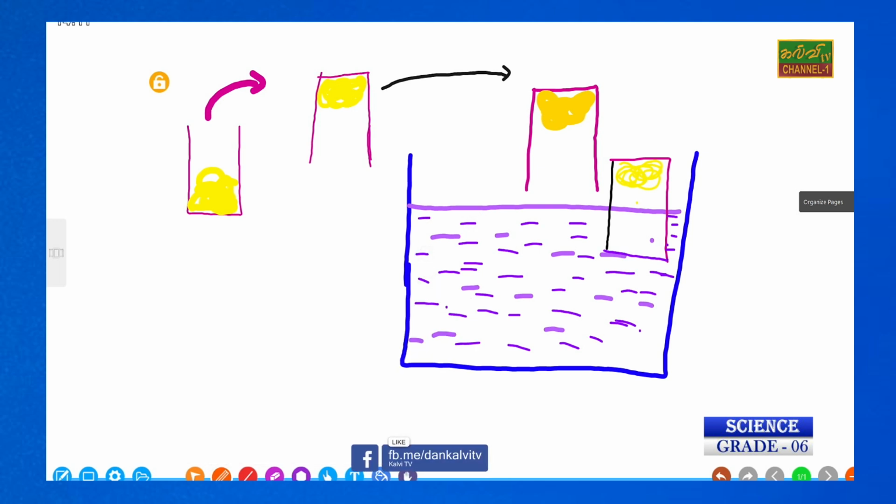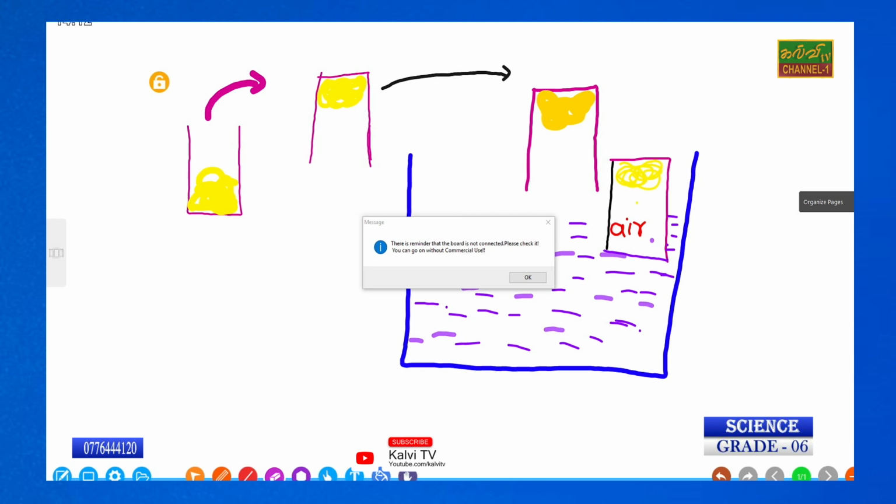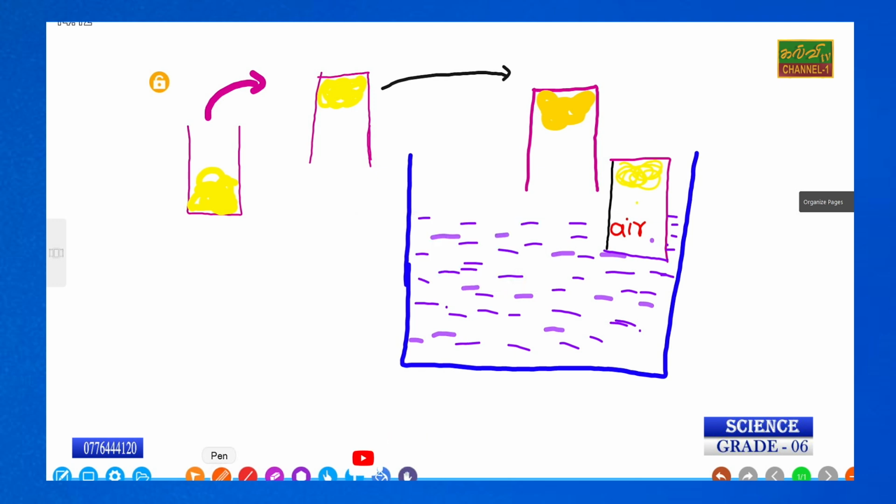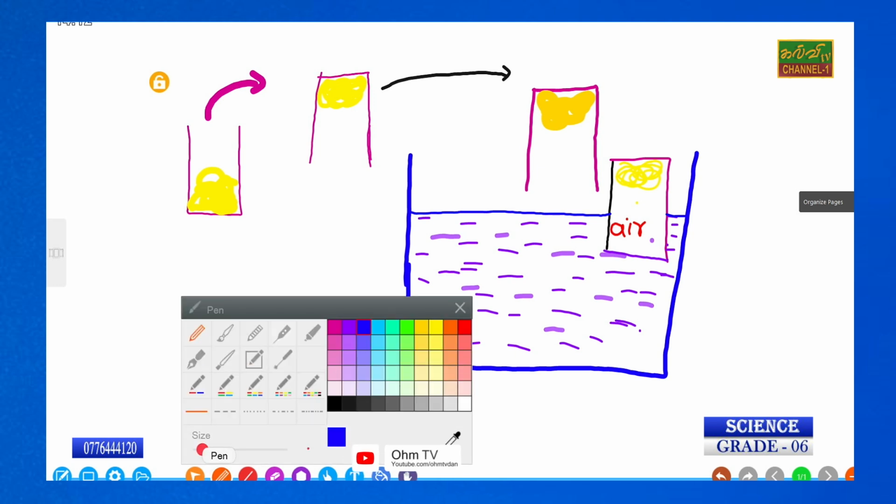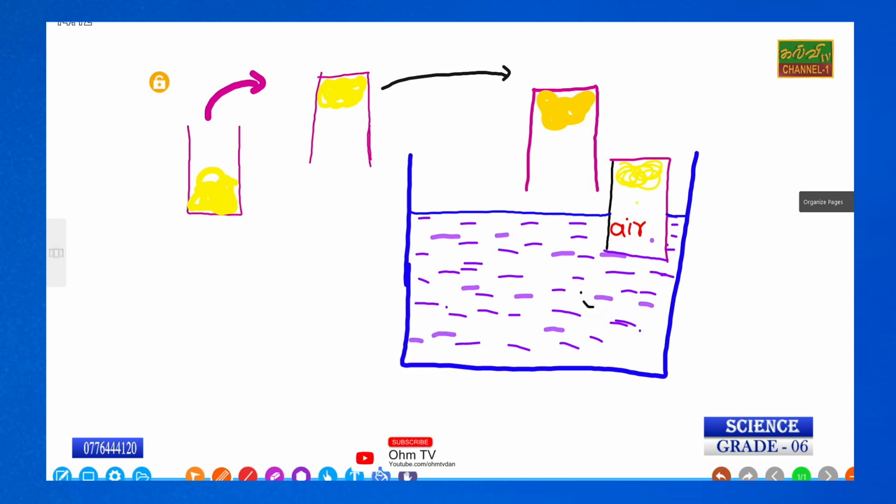This is air. We can have a conclusion that water is unable to move inside of the glass, therefore the handkerchief is not wet.